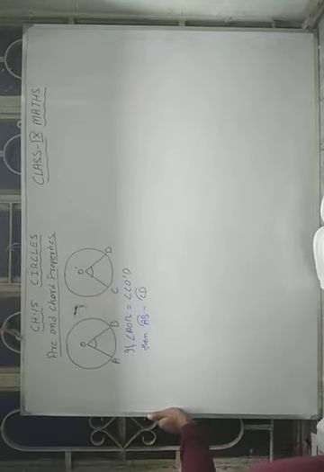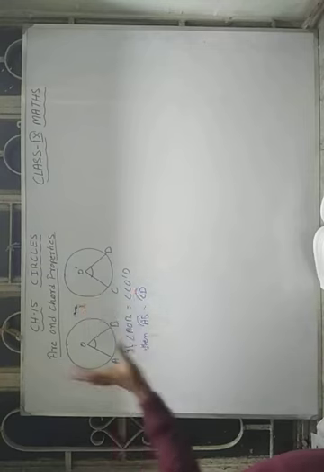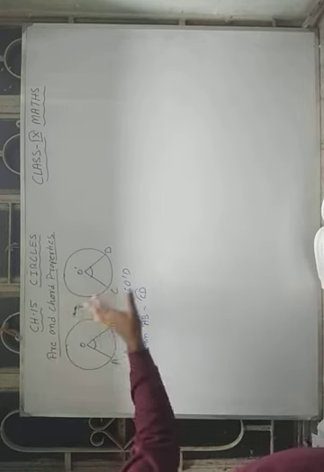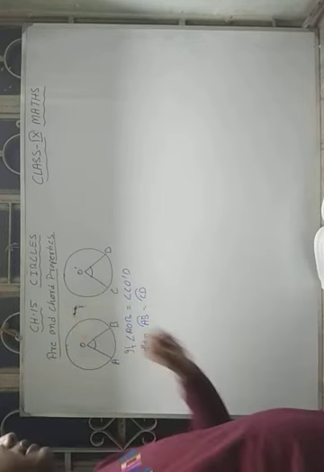This may happen in the same circle also, or it also happens in two equal circles, meaning two congruent circles.